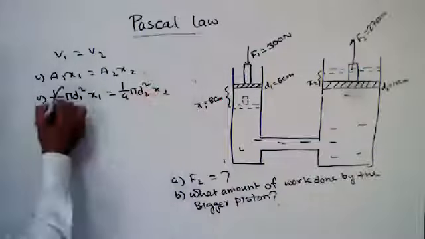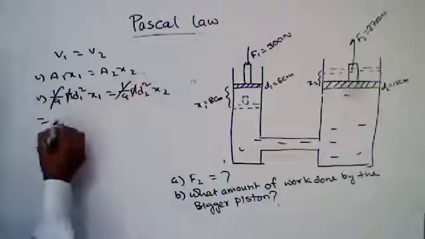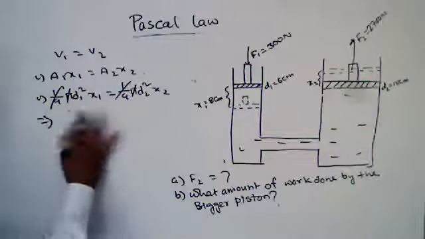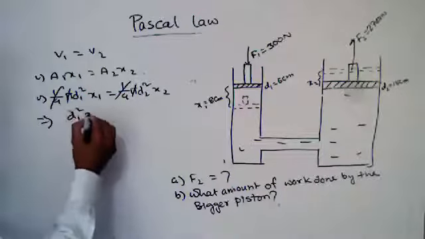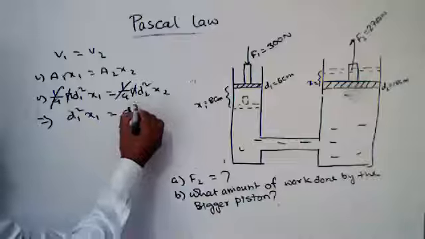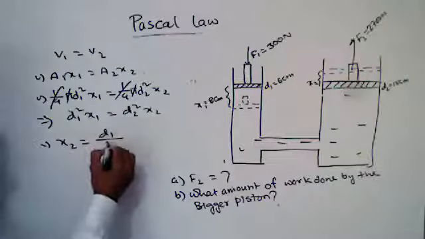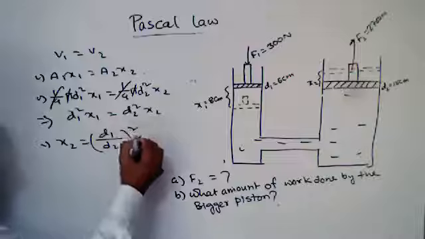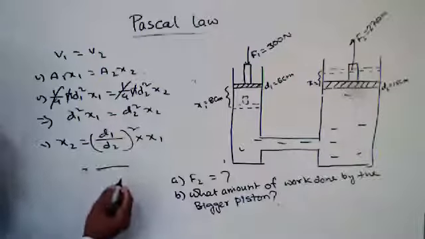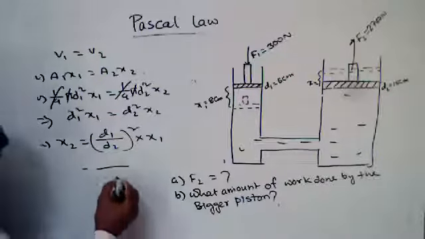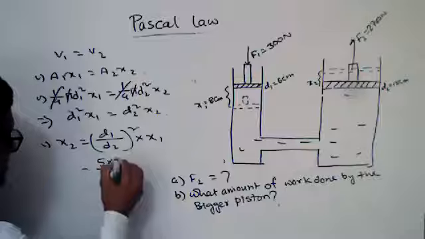So we can write D1 squared X1 equals D2 squared X2. So X2 equals (D1 by D2) whole squared into X1. So D1 equals 5 into 10 to the power minus 2.